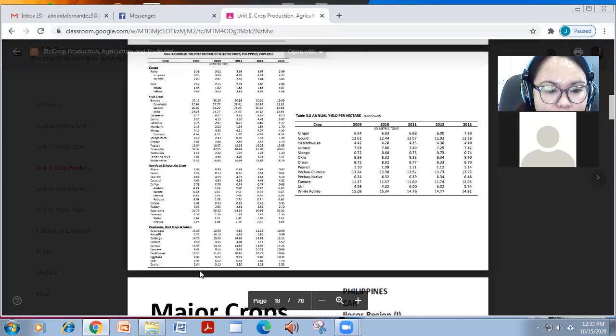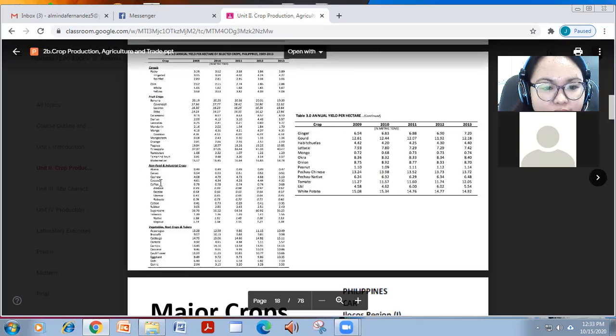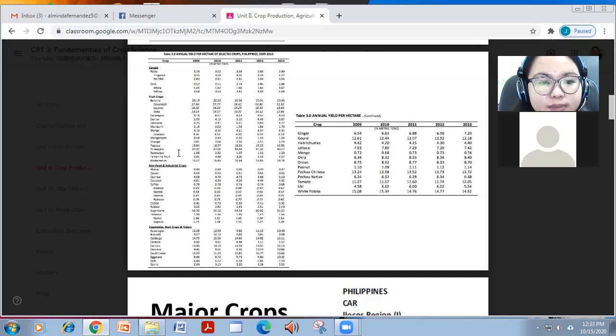So from 2 for garlic, no? Ganyan kababa. And there's even like 0.04, less than 1 pa nga yung cotton, no? Yung mga non-food industrial crops has less than 1 mostly. And for fruits and vegetables, mostly from 2, 3 to 20.